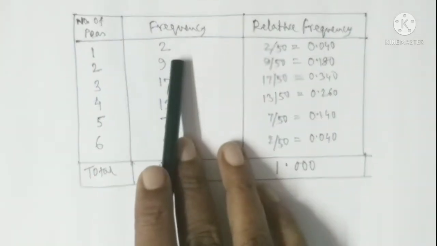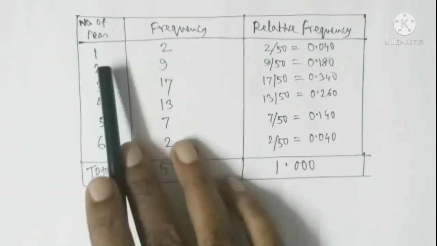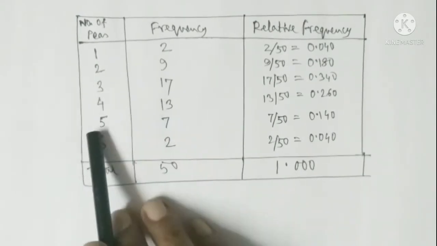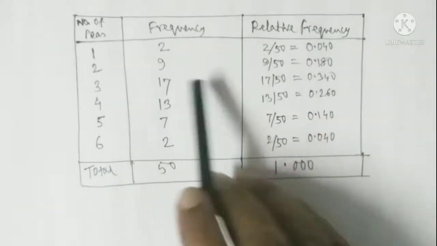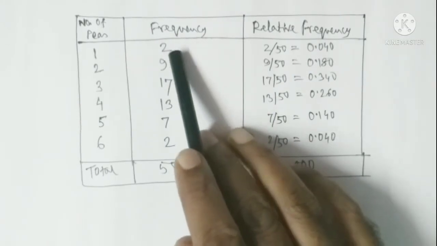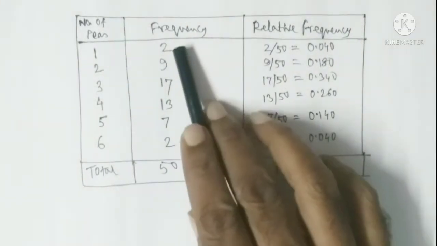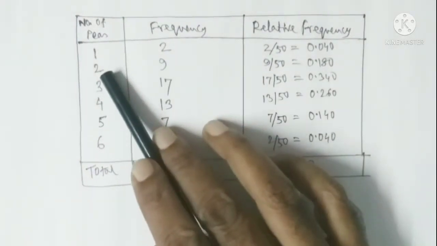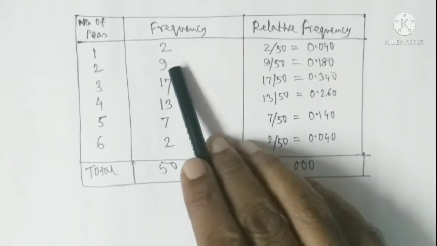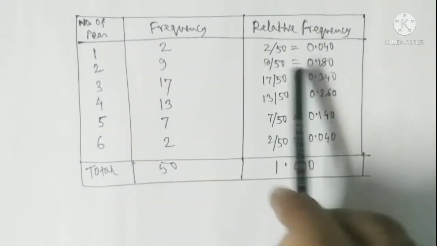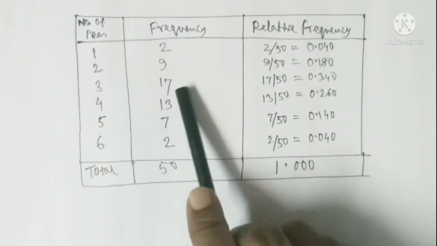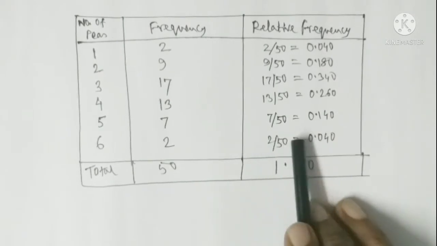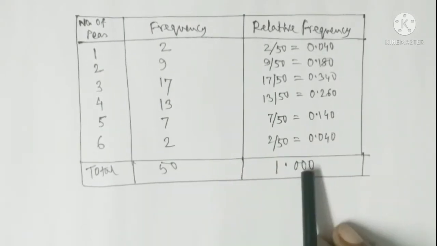The number of 1s is 2, 2s is 9, 3s is 17, 4s is 13, 5s is 7, 6s is 2. Relative frequency is the class frequency divided by the total frequency. For 1 pea, the frequency is 2 by 50, that is 0.040. For 2 peas, the frequency is 9, therefore 9 by 50, that is 0.180. For 3 peas, it is 17 by 50, 0.340. In this way the relative frequencies sum to 1, and this is complete.